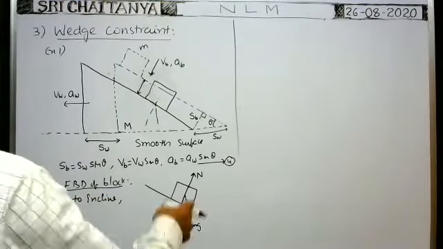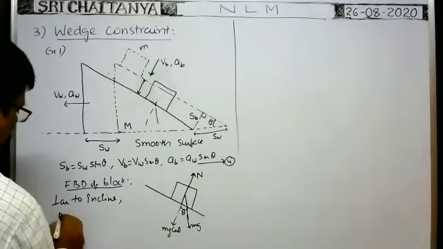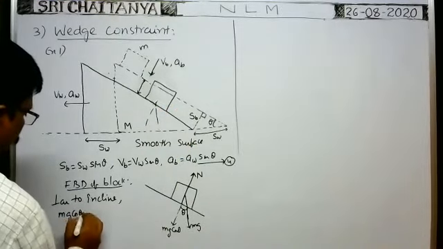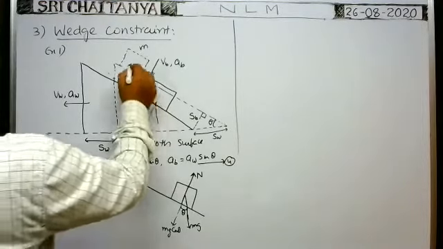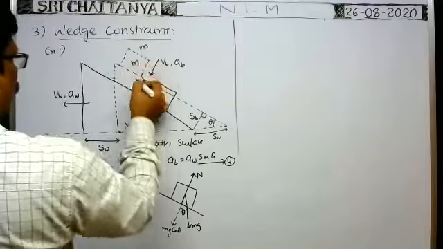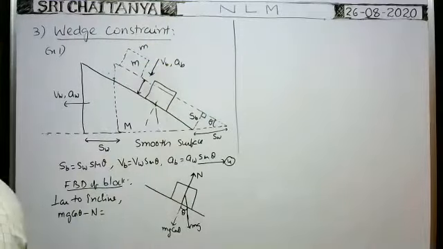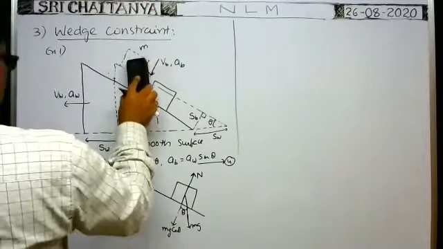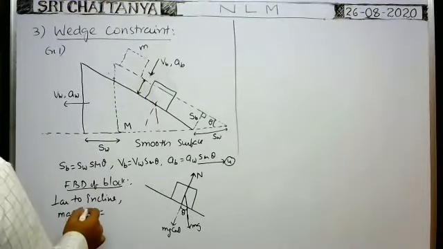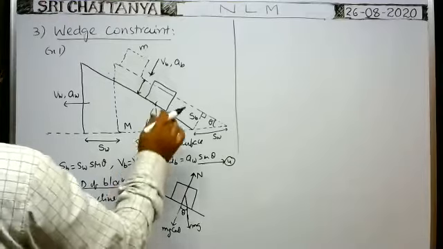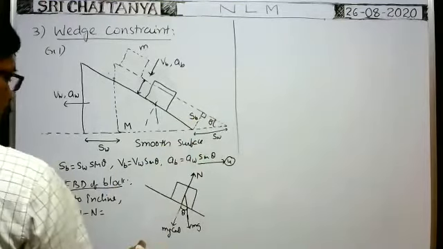Perpendicular to the incline, the net force on the block is equal to mg cos theta minus the normal force N. Here small m means the mass of the block, and capital M is the mass of the wedge. So mg cos theta minus N is the net force that acts on the block along the perpendicular to the incline.